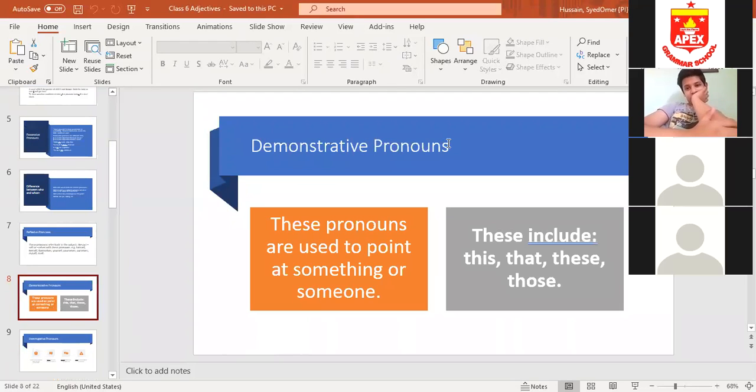Demonstrative pronouns are the same as demonstrative adjectives: this, that, these, those. Very simple. Just keep in mind that demonstrative pronouns are used to point out something or someone. This, that, these, those. For example, is this painting yours? Or that bag looks beautiful. So these are the demonstrative pronouns, just four in number: this, that, these, and those.